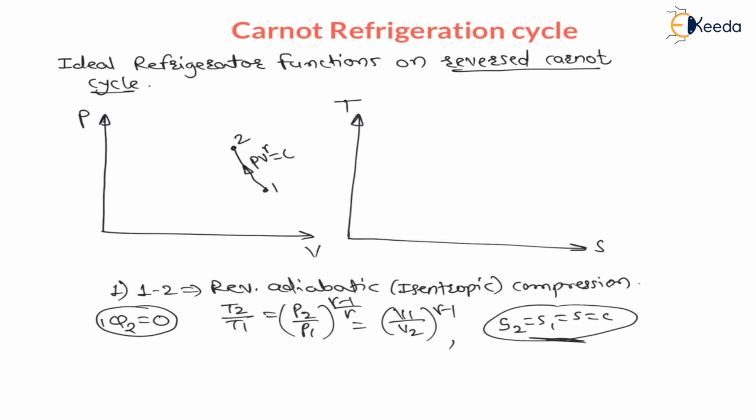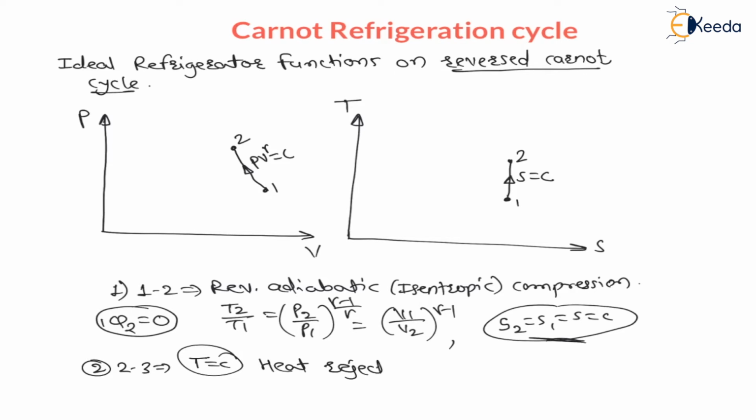And reversible adiabatic compression always gives heating effect, means during compression temperature goes on increasing. Therefore, at constant entropy temperature increases. Therefore, 1 to 2, the process on TS diagram is like this: 1 to 2 isentropic compression, that is temperature increases. Now, second process, that is 2 to 3, is constant temperature heat rejection.